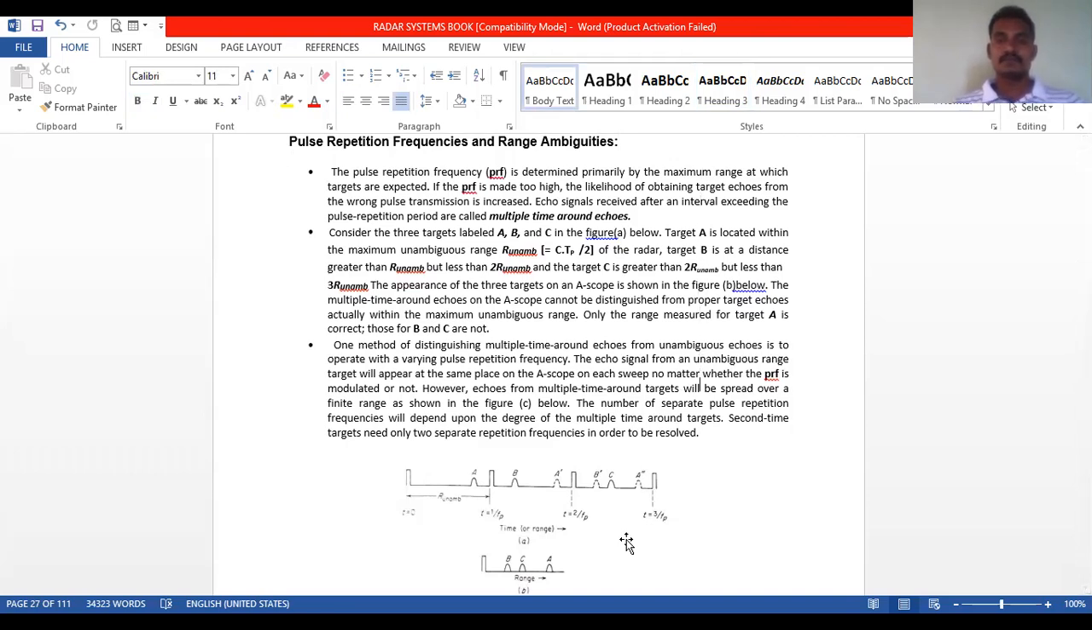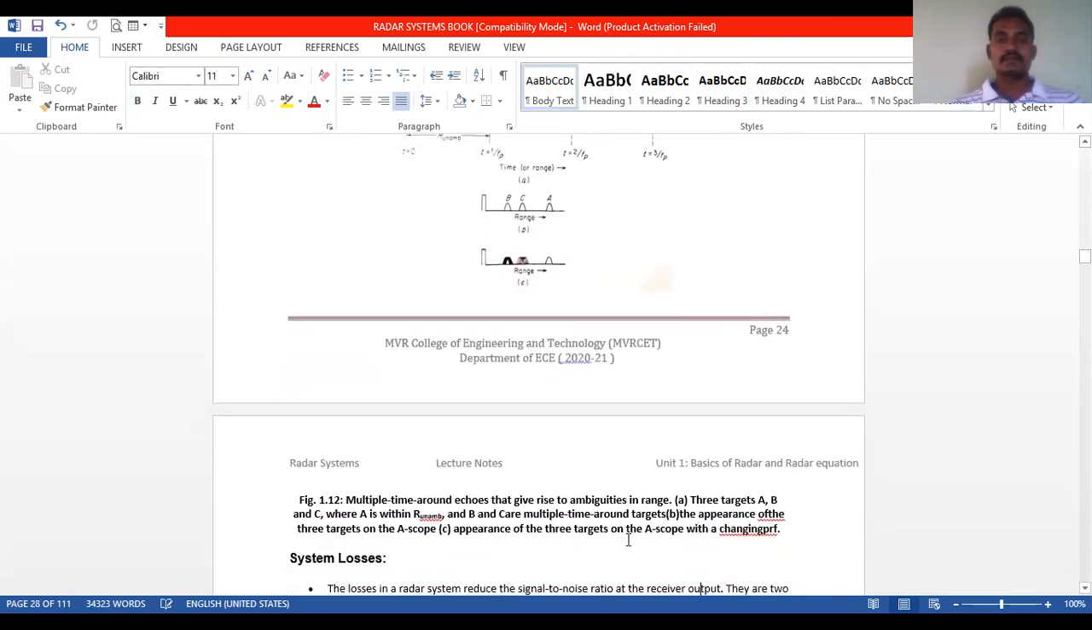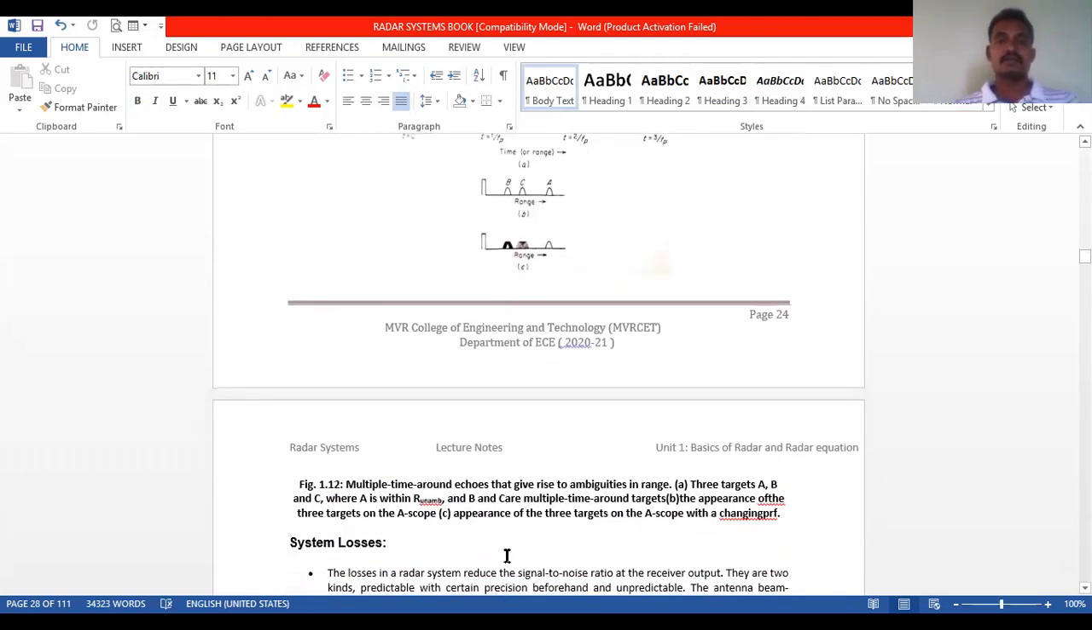So this was shown like this, and the diagram shows the multiple time around echoes that give rise to ambiguities in range.